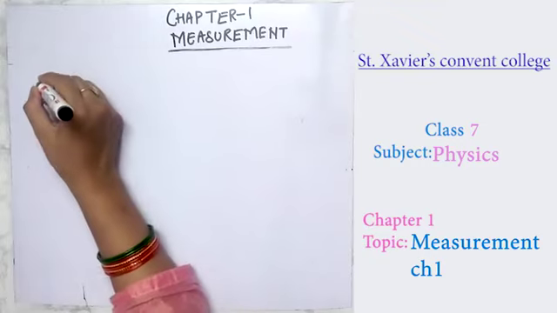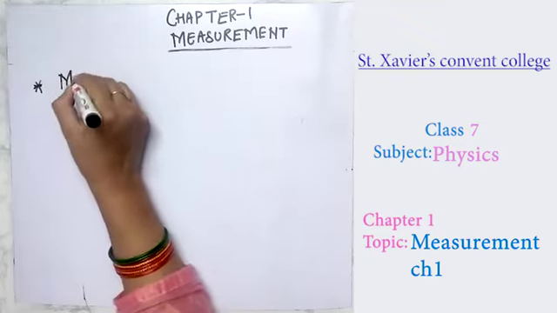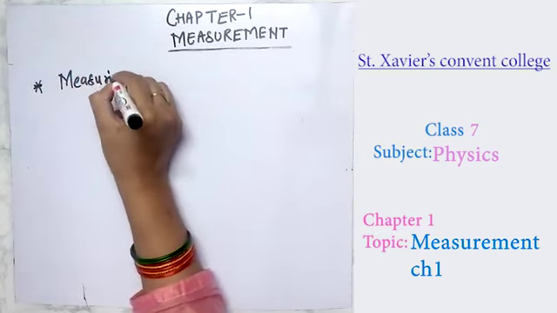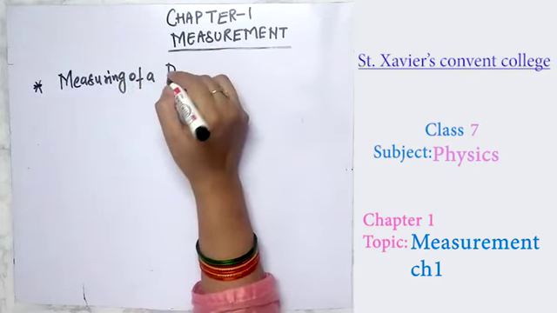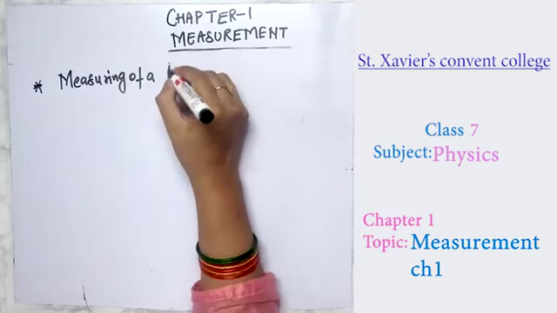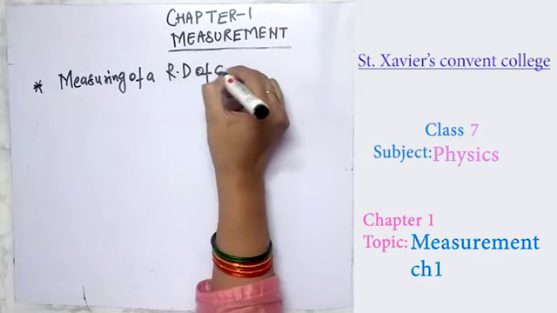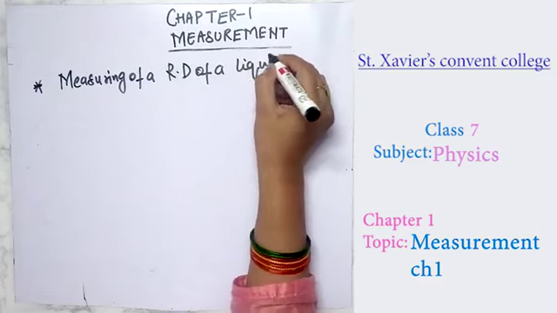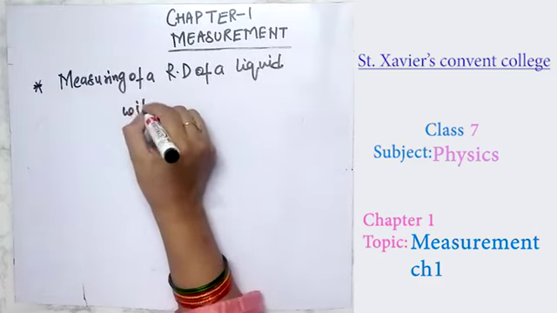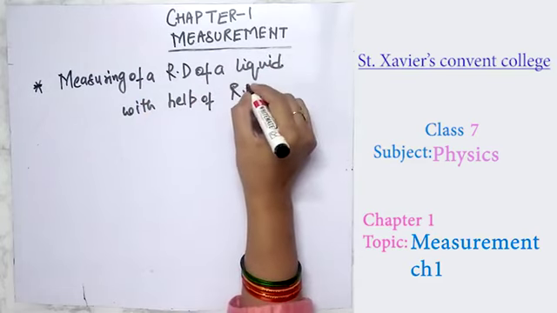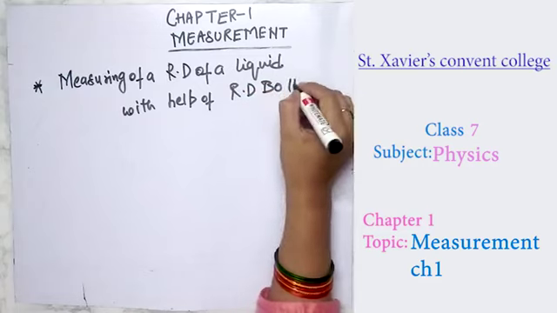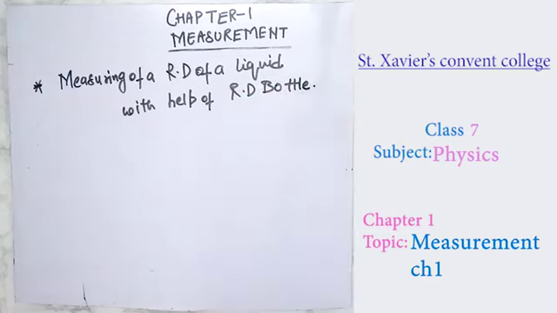So the topic for this is measuring the relative density of a liquid with the help of a relative density bottle.